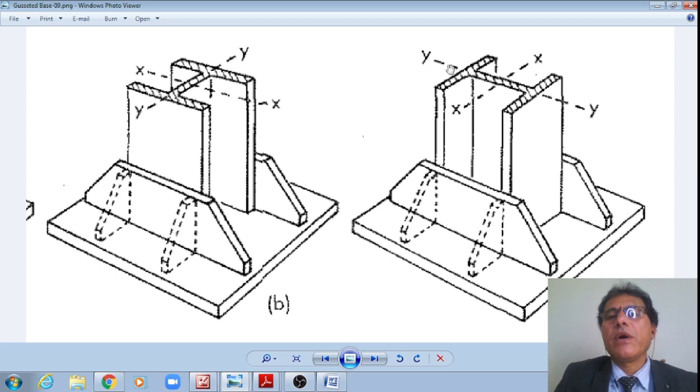Now please see that in the first case the gusset plates are provided at the ends of the columns, from the toe of the column flange to the toe of the column flange along the YY axis. In the next problem we will see they are also provided on the column flanges parallel to the XX axis. Therefore, if the moment is heavy about this YY axis, this type of arrangement will be appropriate.